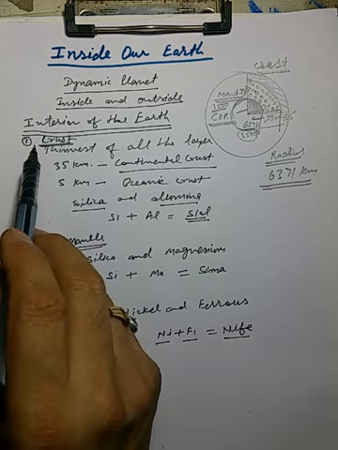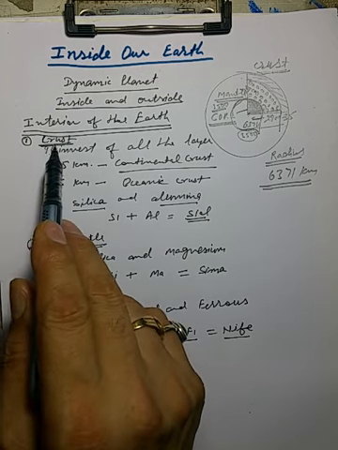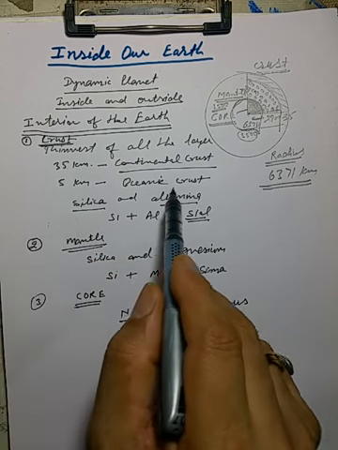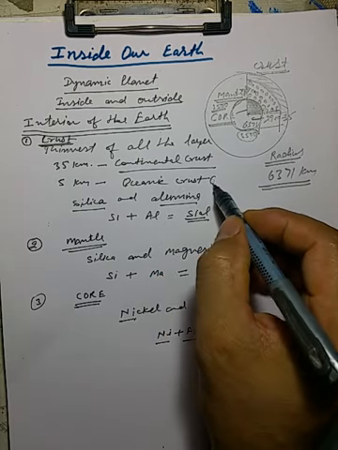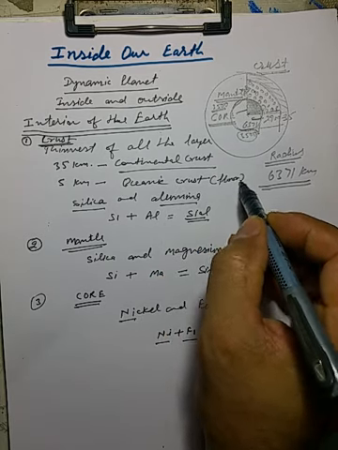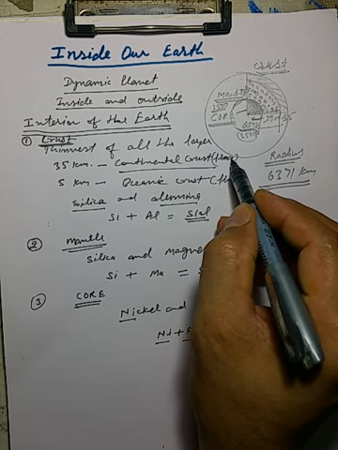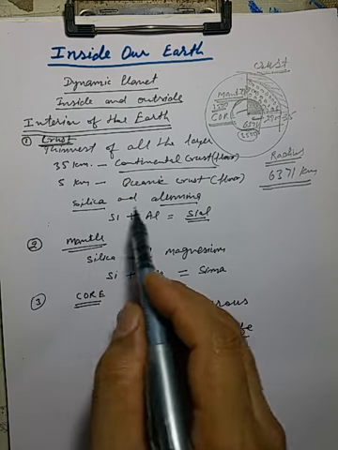So I repeat, the crust lies up to 35 km on the continental crust and 5 km on the oceanic crust or oceanic floor, and it is made up of silica and aluminium.